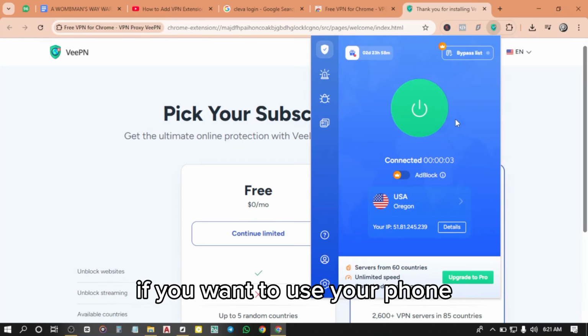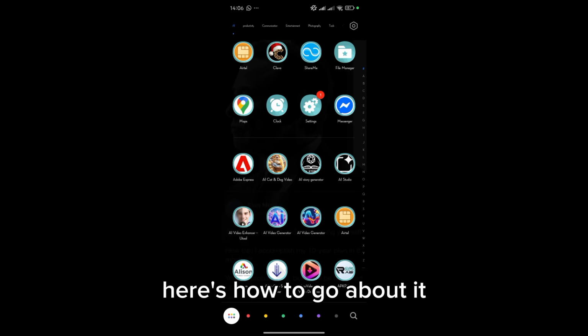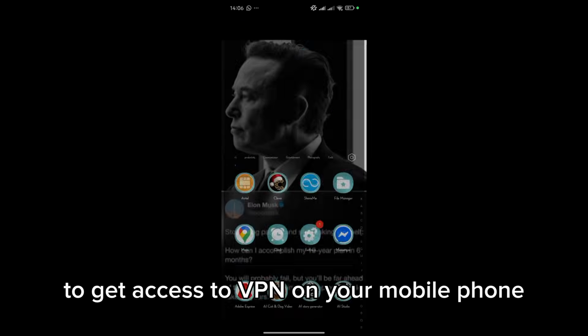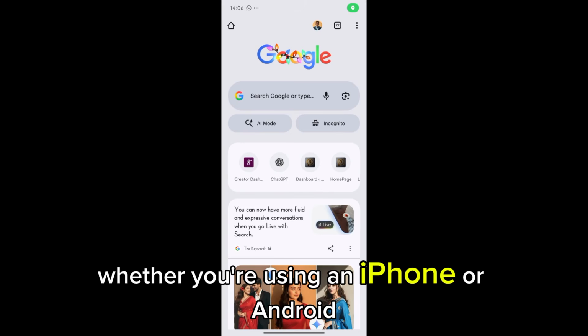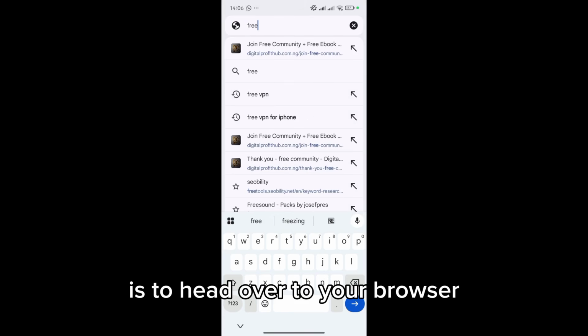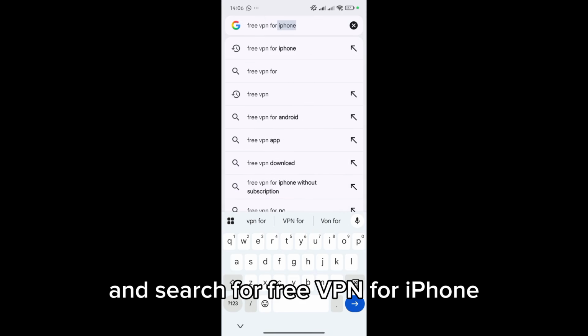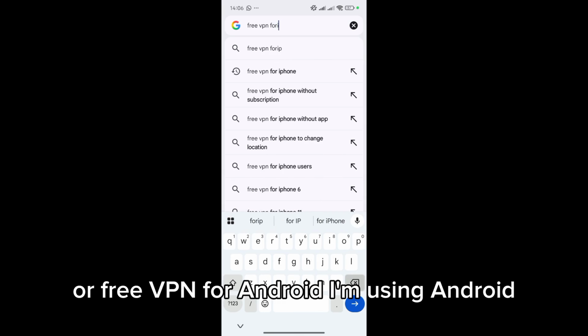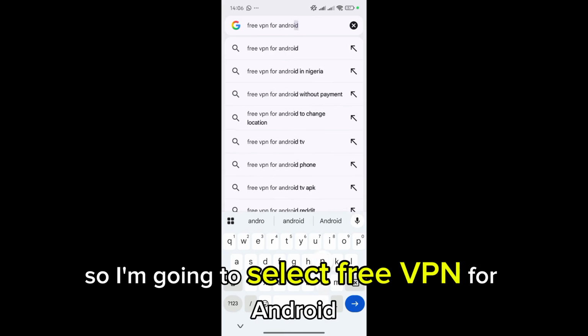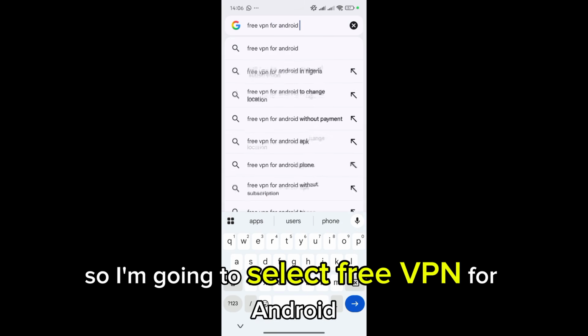If you want to use your phone, here's how to go about it. To get access to VPN on your mobile phone, the first thing to do, whether you're using an iPhone or Android, is to head over to your browser and search for Free VPN for iPhone or Free VPN for Android. I'm using Android, so I'm going to select Free VPN for Android.